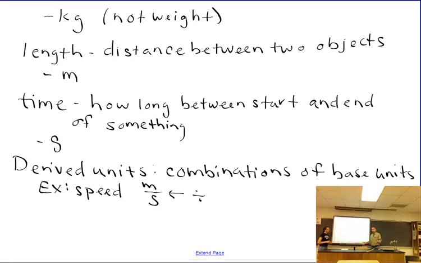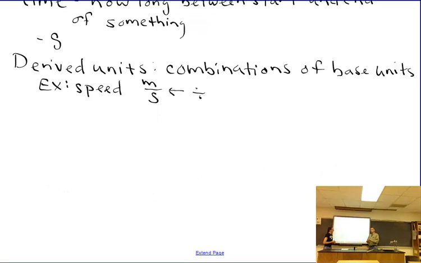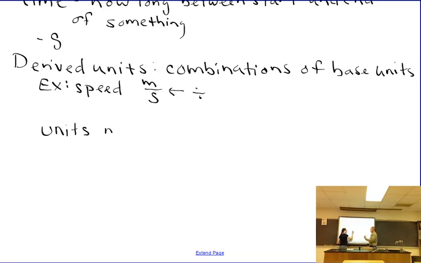Okay? And it's very important, just like in algebra, I can't add x to y. I can add x to x if they match. I can't add meters to seconds, but I can divide them, right? I can multiply x and y. I can multiply and divide x and y, but I cannot add and subtract, okay? So one of the things we have to keep in mind is units have to match if we're going to do addition and subtraction with them, and for division and multiplication, if they do match, then we can do things like, you know, squared, cancel units, whatever.